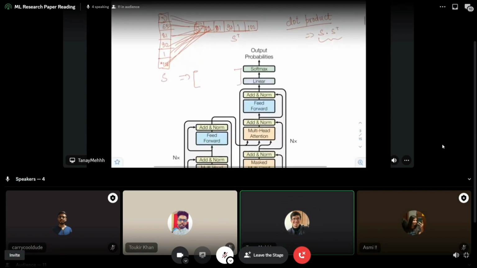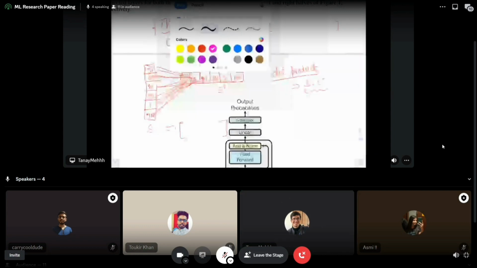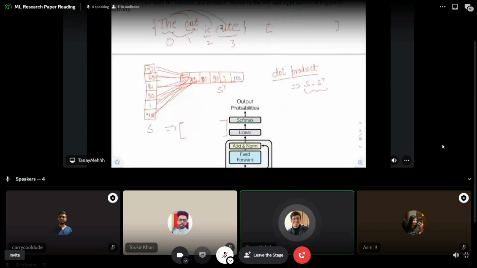It will show the similarity of every word to itself and all other words. So for example, "the cat is nice", if I do this and multiply it, I'm not going to do actual multiplication, but it's going to do all sorts of multiplication. It will return this whole matrix where the similarity of "the" with "cat is cute" will be there, the similarity of "cat" with "the is cute", of "is" with "the cat cute", and so on and so forth, right? So this will be calculated like that, and this will be calculated like that, and so on for every word.